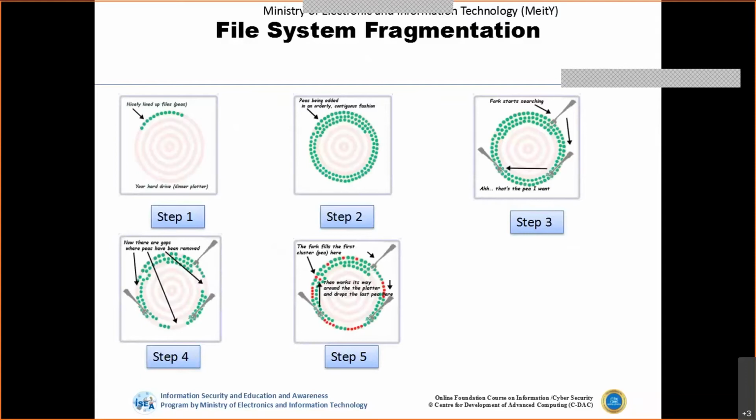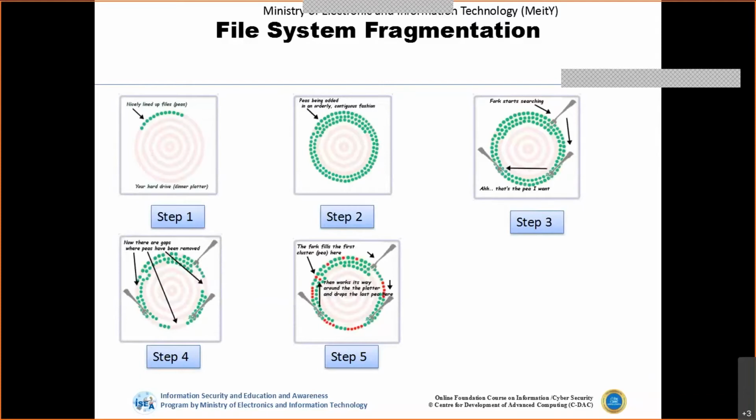The other important parameter is file system fragmentation. Whenever we store data on the file system, according to the free space available, the data will be placed on the hard disk or physical medium using the file system. Now let's say there are updates to the stored files.